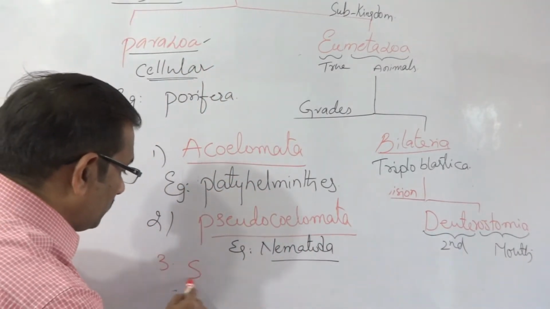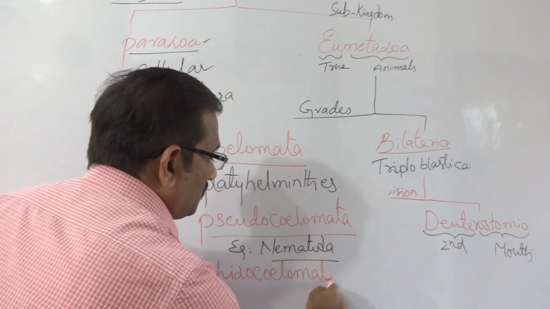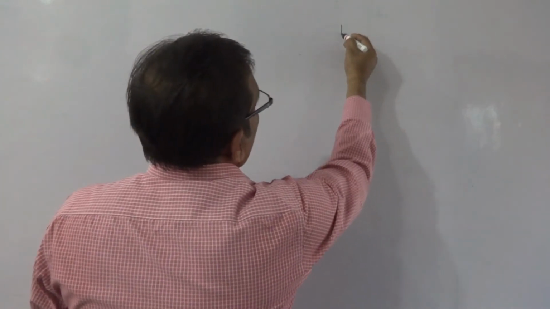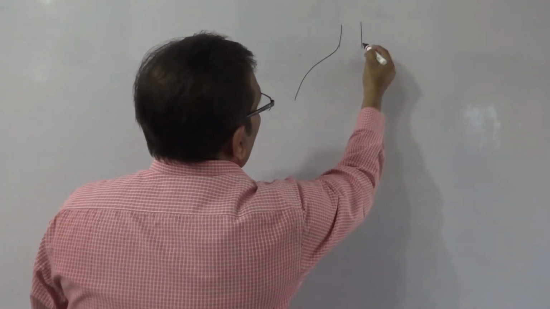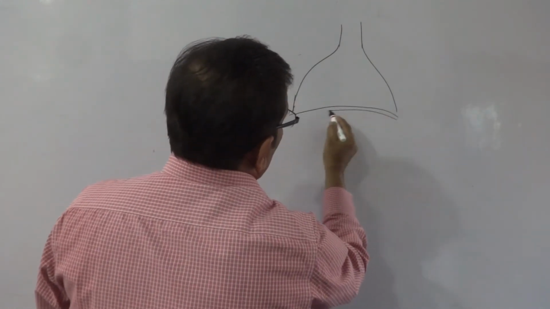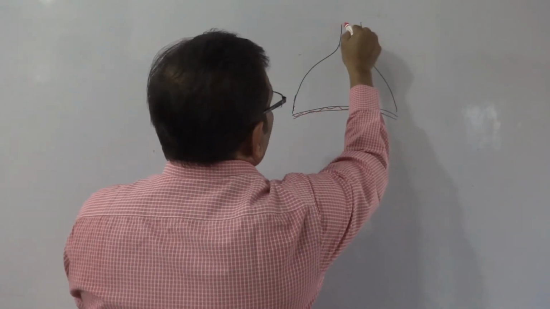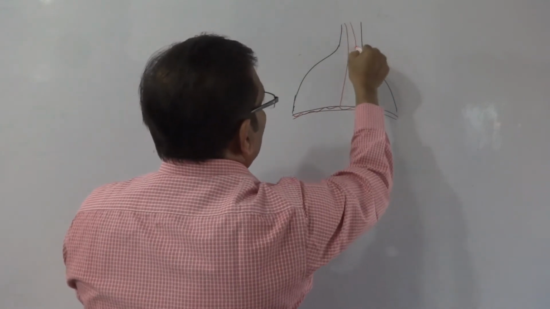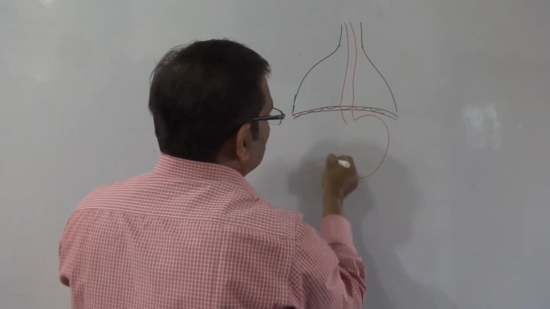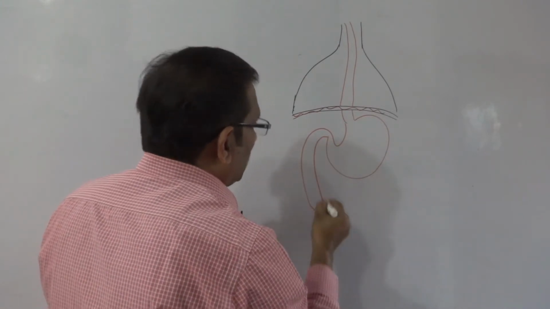Third one, Schizocoelomata. This is the diaphragm, alimentary canal, stomach, duodenum, and small intestine.